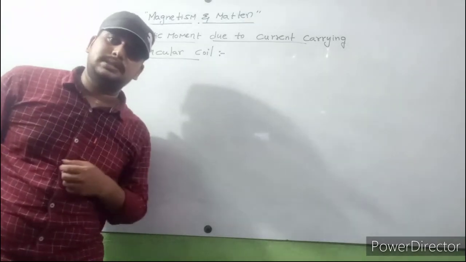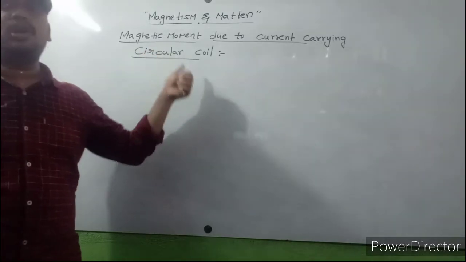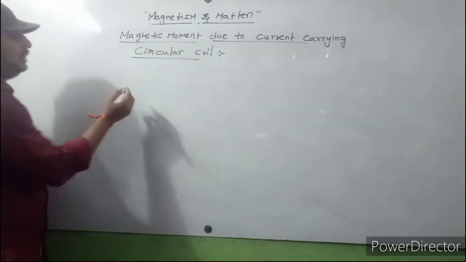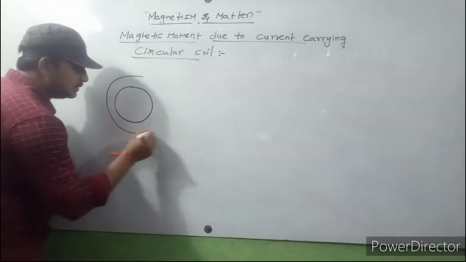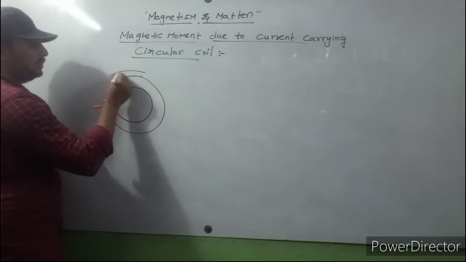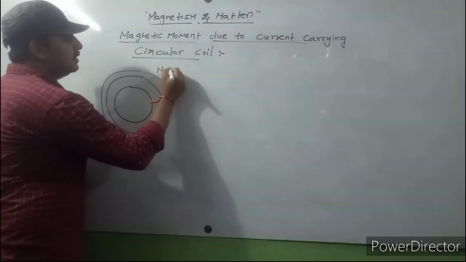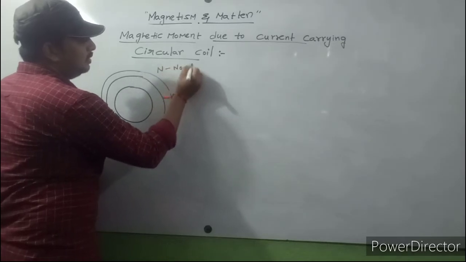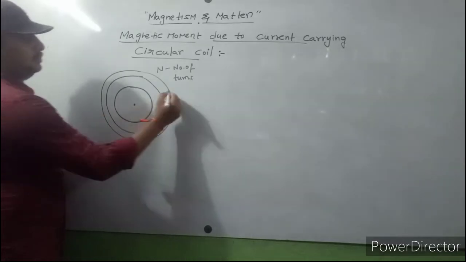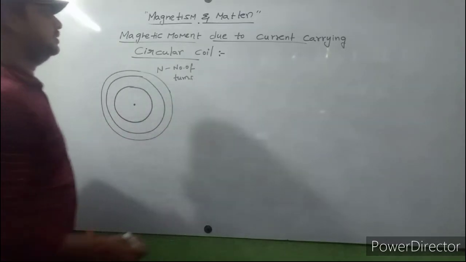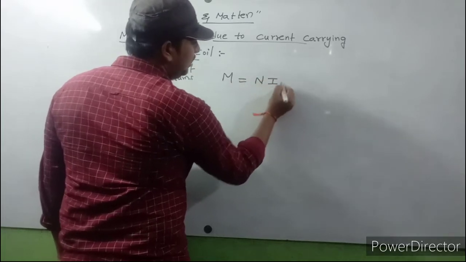Now we are going to discuss magnetic moment due to a current carrying circular coil. You know already, a coil means it contains N number of turns. So the magnetic moment formula is N into I into A.